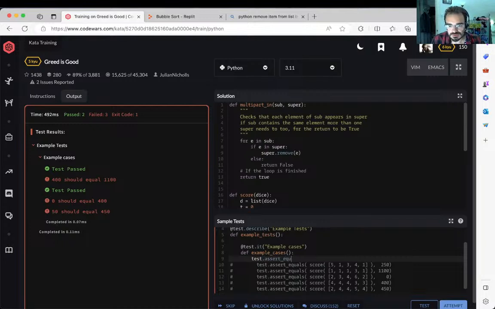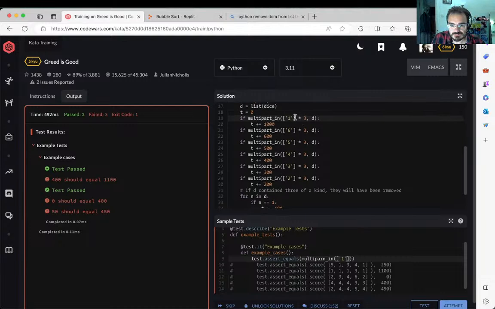Test assert equals. So assert equals is going to try and do an assertion, which is verify that it's true, otherwise break. So you try that it's equal that multi-part underscore n of 1. I'm guessing it's because of, might this be the one that puzzles it? I don't know. So my substring that I'm checking is a 3 of a kind of ones.